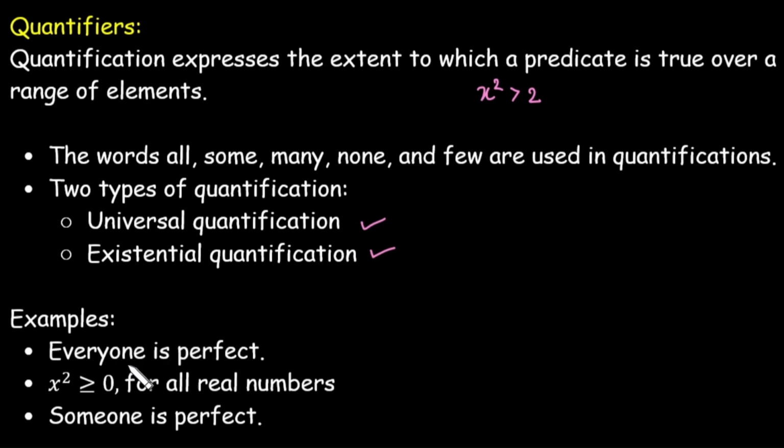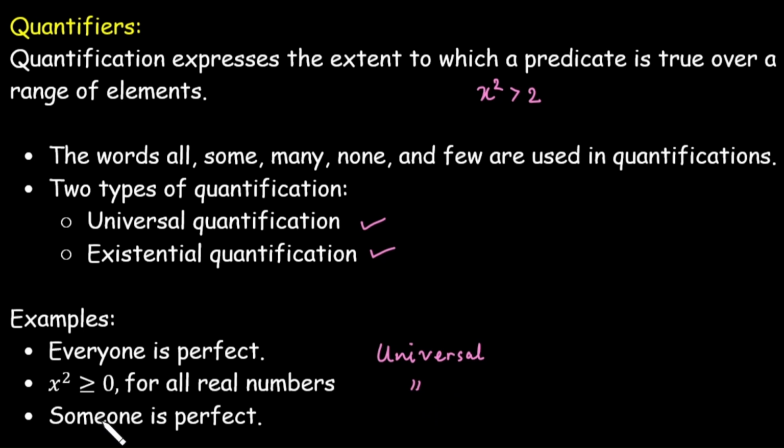Suppose we have the example, everyone is perfect. Now this example comes under what quantification? Right, now we are saying that everyone is perfect, means we are dealing with the entire domain. So it comes under the part of universal. And in the next case, we have taken x square is greater than or equal to 0 for all real numbers. Again, we have discussed for the entire domain, that is all real numbers. So again, it is a part of universal quantification.